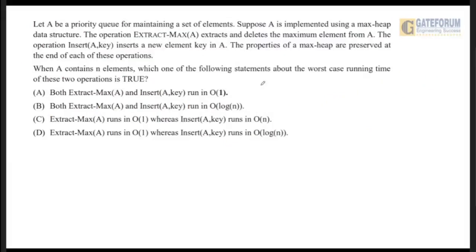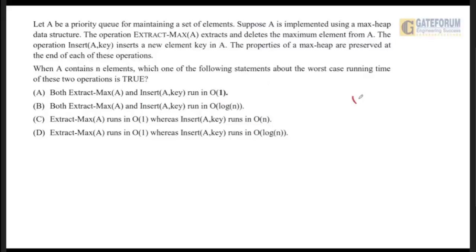It is saying that let A be a priority queue for maintaining a set of elements. Suppose A is implemented using a max heap. Now we know what a max heap is: in a max heap, every node value is greater than its child values. The operation extract max extracts and deletes the maximum element from A. So what is the function of extract max?